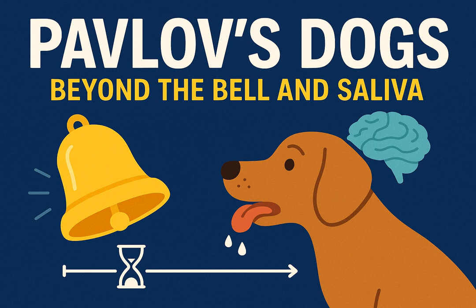Second-order conditioning. After a dog has learned that bell predicts food, a light can be paired with the bell in the absence of food. Over repeated light-bell pairings, the light comes to elicit salivation, even though the light was never directly paired with food. Sensory preconditioning. In another twist, two neutral stimuli, for example a light and a tone, can be paired before any conditioning. If the tone is later paired with food, the previously co-presented light also begins to elicit salivation, demonstrating that associative links formed prior to the US can retroactively gain significance.